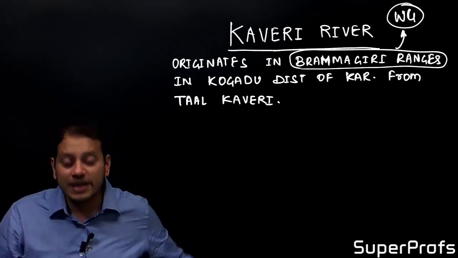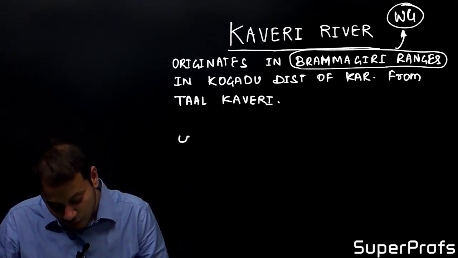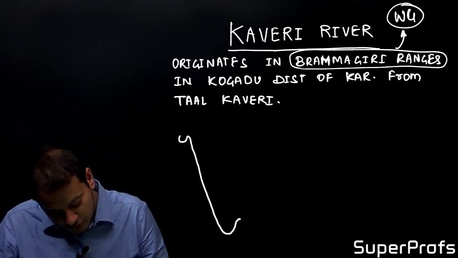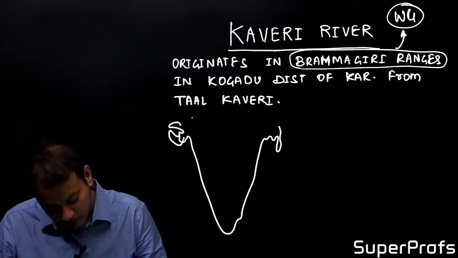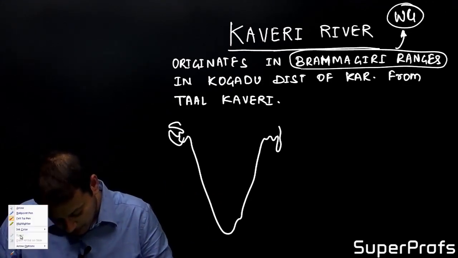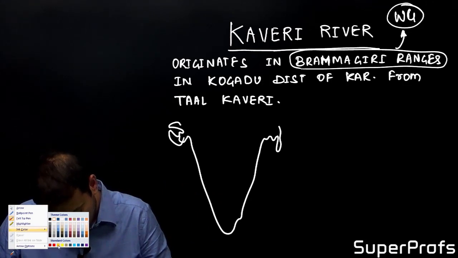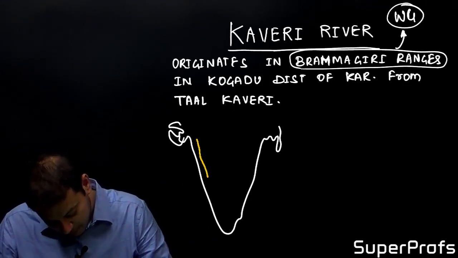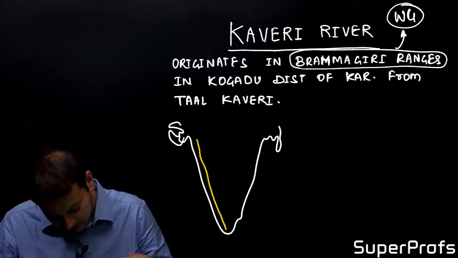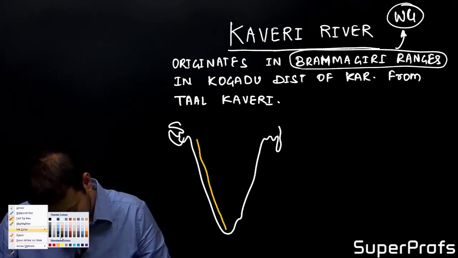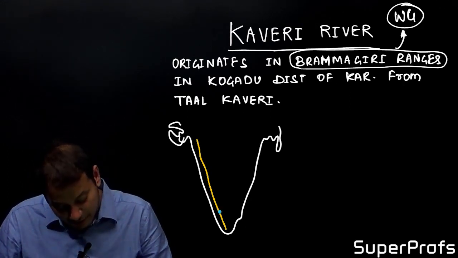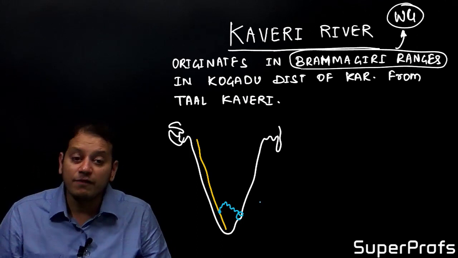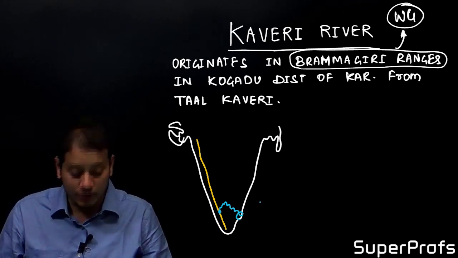Now, after originating, this Kaveri River flows. If I want to show you the flow of river Kaveri, after originating in the Western Ghat region, it flows and drains into the Bay of Bengal region.